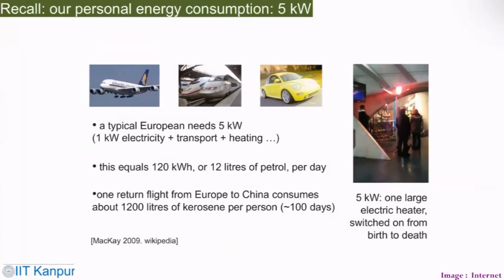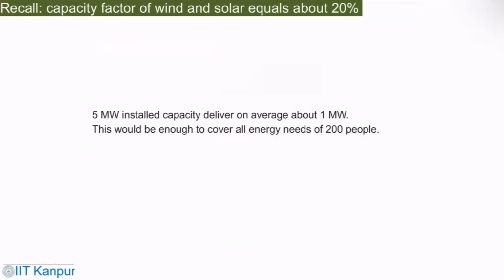Now there is a comparison. First thing, a typical European needs 5 kilowatt because of electricity, transport, heating. This equals 12 liters of petrol. One return flight of Europe to China consumes about this much. This is an electric heater. So you can see how much power requirement. But a 5 megawatt installed capacity delivers an average of about 1 megawatt. So this would be enough to cover all energy needs of 200 people.